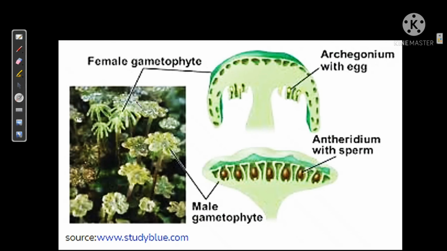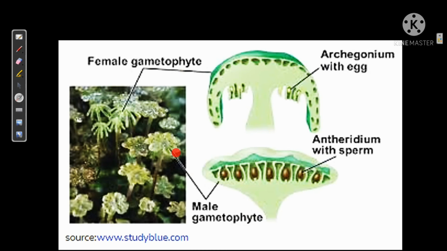Now in Marchantia, we can see here these are archegonia, which are female gametophytes, and this is how an antheridium looks. Archegonium is found in the female thallus, whereas antheridium is found inside the male thallus. Since they bear the gametes, the female thallus is called the female gametophyte.